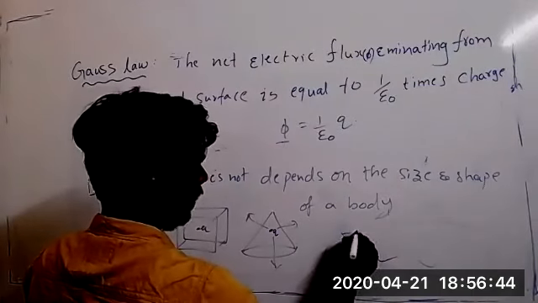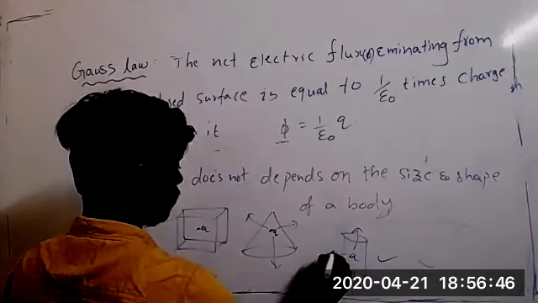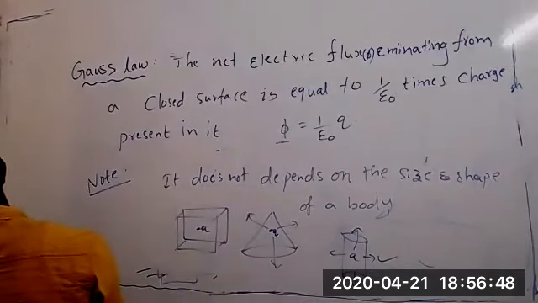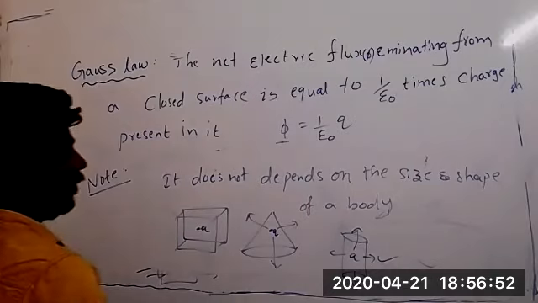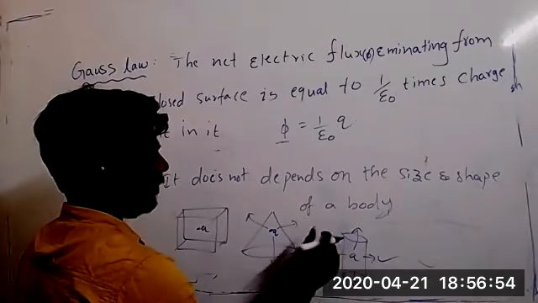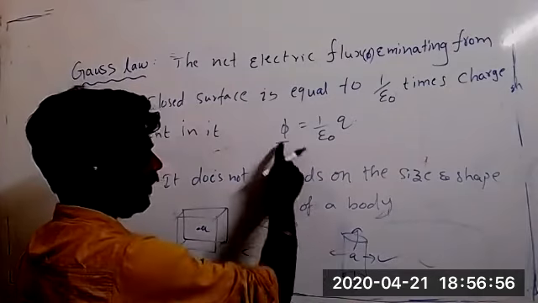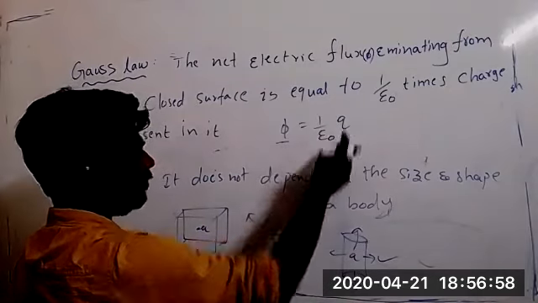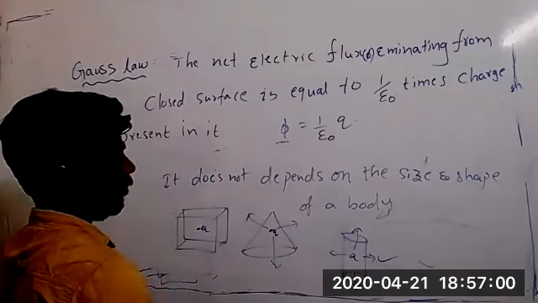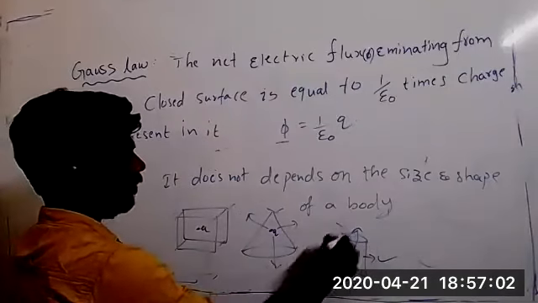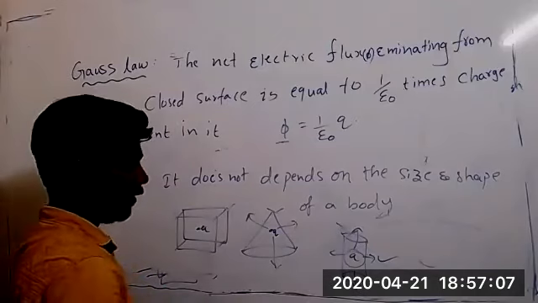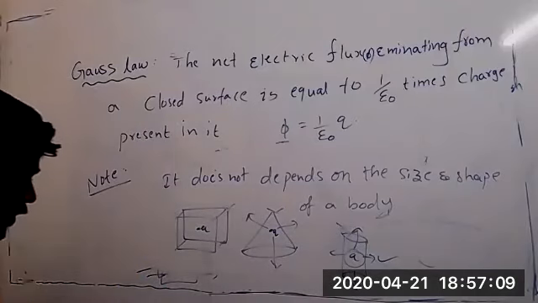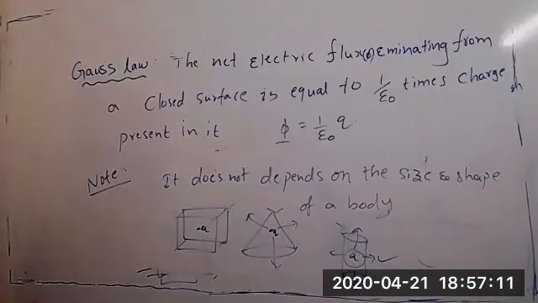Charge will be there, so electric lines of force can come. Whatever the shape, how much electric flux will there be? That electric flux equals 1 by epsilon naught times how much charge is present in it. Body shape we don't want. How much charge is present in it, that is important, and that object should be in 3D form.